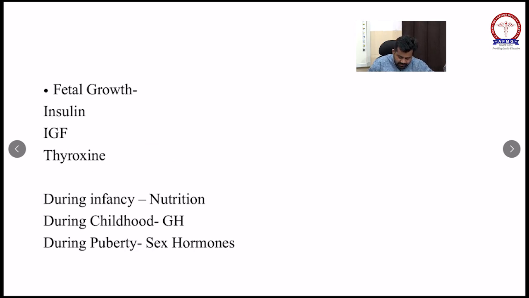Advanced dentition. What are the causes? It is seen in precocious puberty and hyperthyroidism.